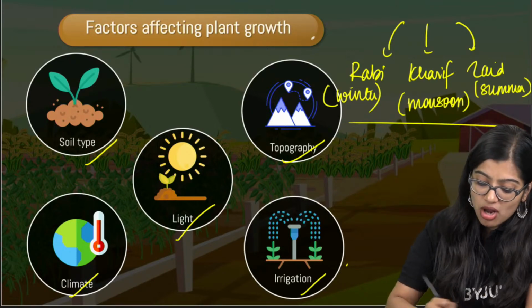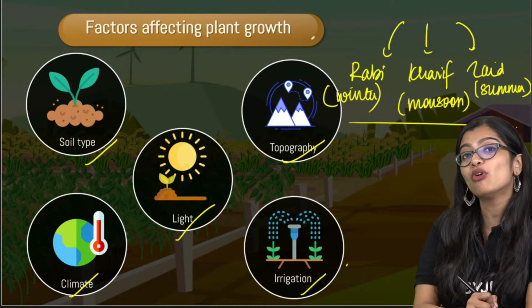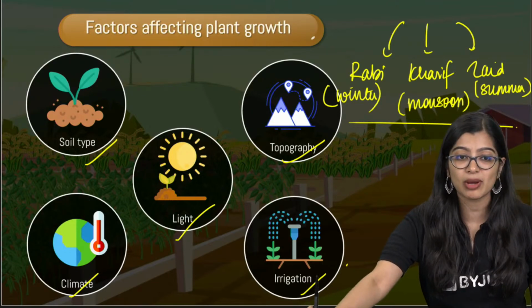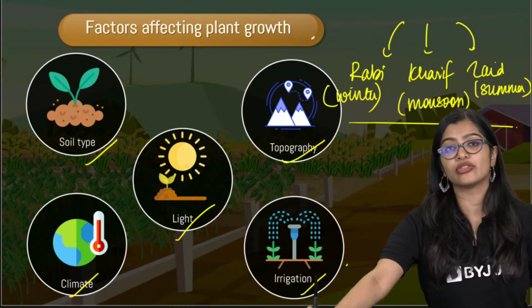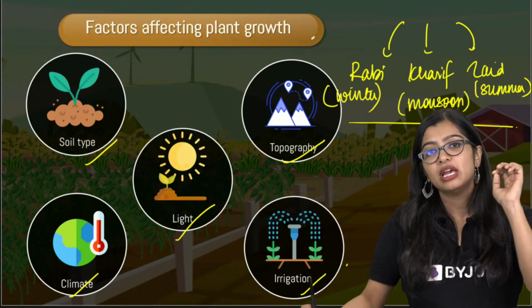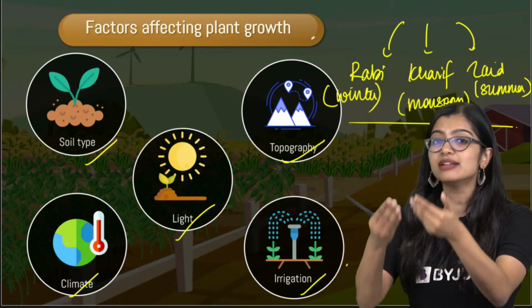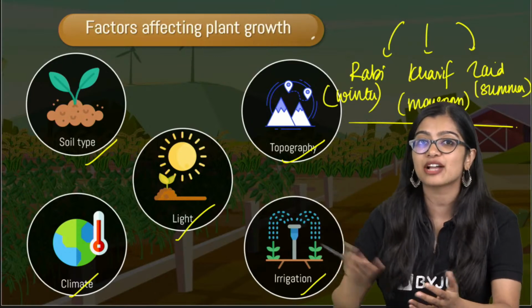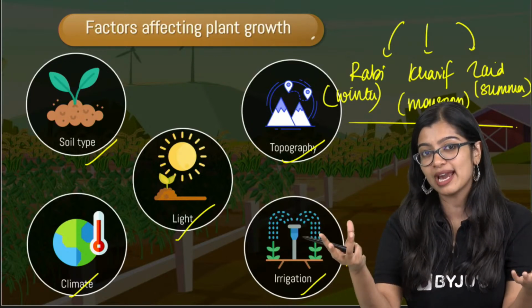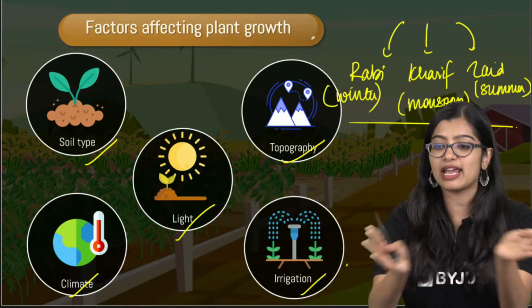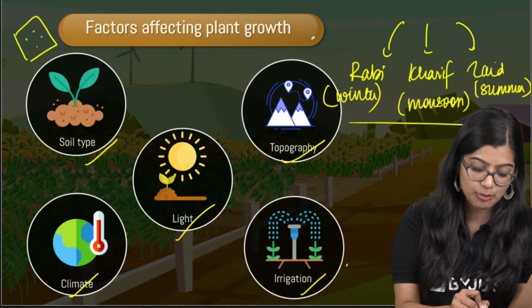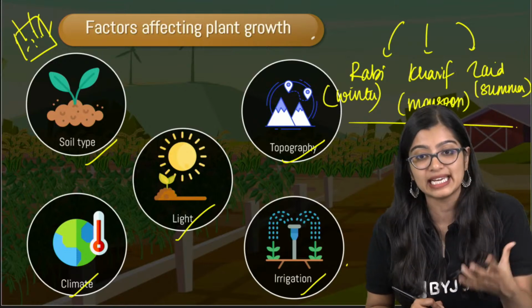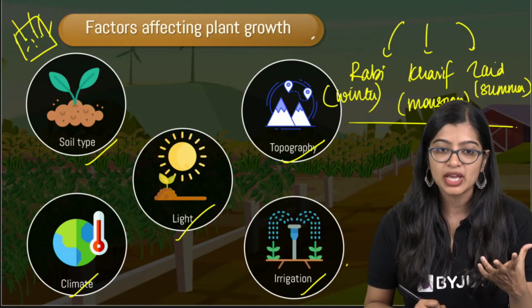So despite all of these conditions, if I want to improve my crop yield, and a lot of you are asking me, ma'am, what is yield, right? I can see this question very consistently on the chat. What is crop yield? Yield is nothing but how many plants you end up getting. So if I sow 10 seeds, how many plants are actually growing into crops, right? Per unit area. So if I take one square like this, I put 10 seeds, how many am I getting at the end of it? That is what I mean by yield. Okay, are we clear with what is yield? Are we clear?